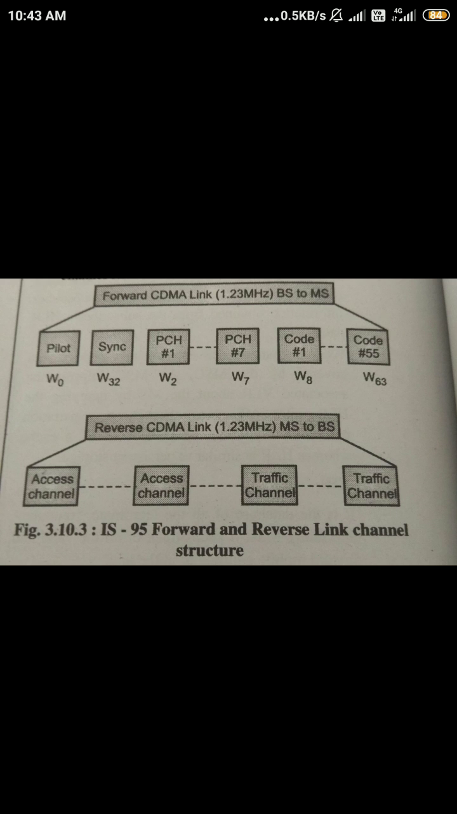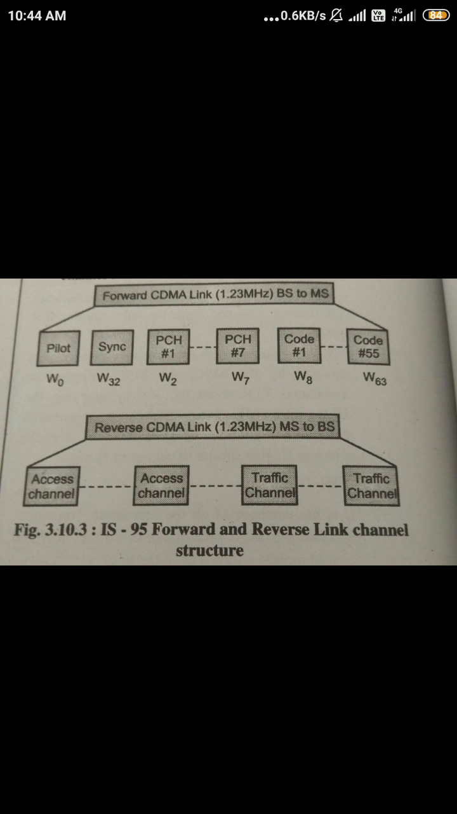Similarly, the next point is reverse CDMA channels. You can observe here, the reverse CDMA channels are also called uplink channels. These uplink channels transmit the data from mobile station to base station, and again use the channel bandwidth of 1.23 megahertz. So it consists basically of the access channels and the traffic channels. Access channels are nothing but channels that a terminal that does not have a call in progress can use to send messages to the base station for 3 functions.